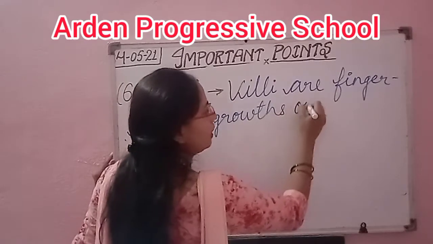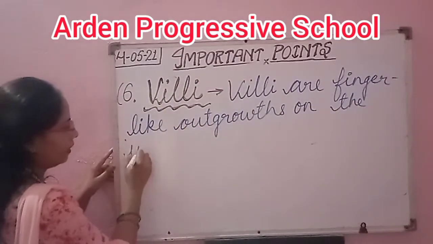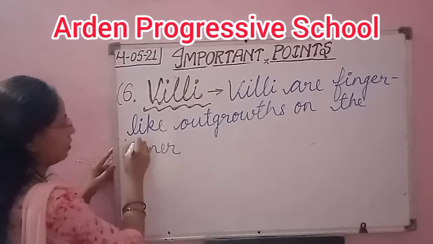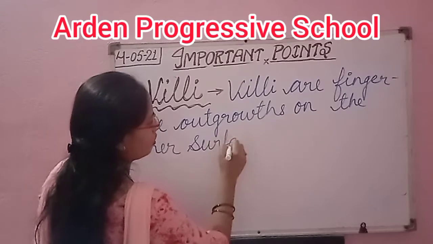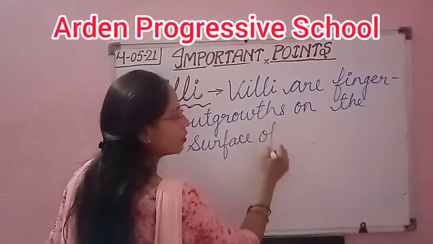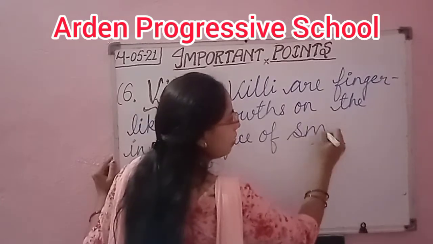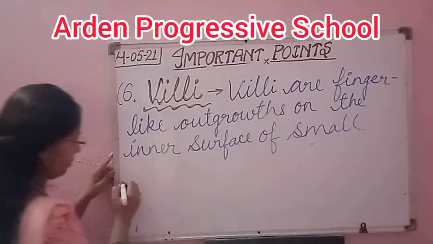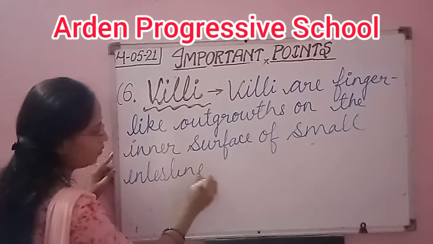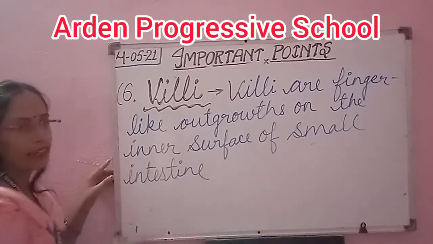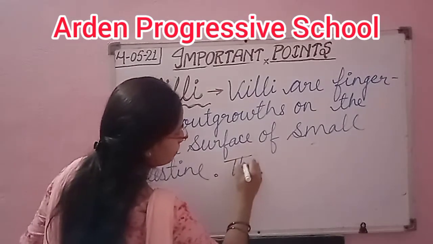Outgrowths on the inner surface of the small intestine. Inner surface of small intestine. Okay, so the villi.